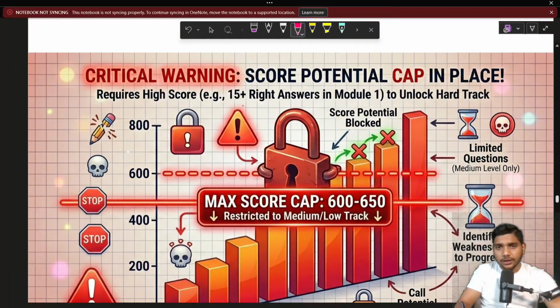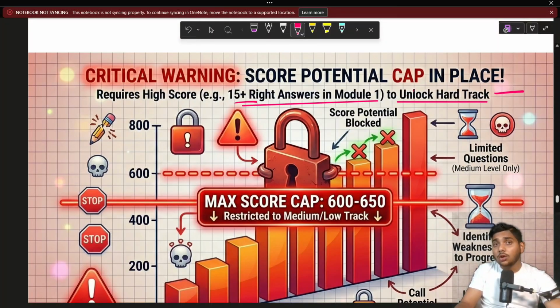Requires a high score: 15 plus right answers in Module 1 to unlock the hard track. Yes, I repeat it many times. Your Module 2 is a game changer. You just have to get 15 plus right answers in Module 1 to unlock your hard track. If you can't, then you unlock your easy track.